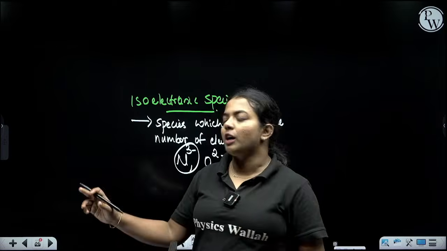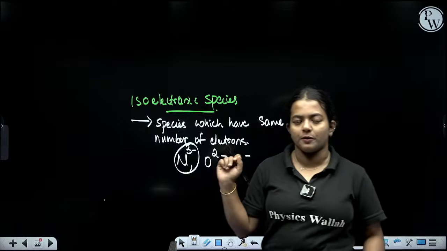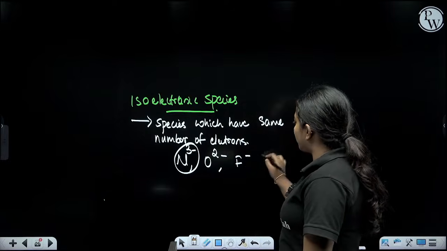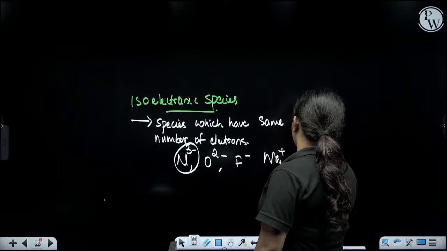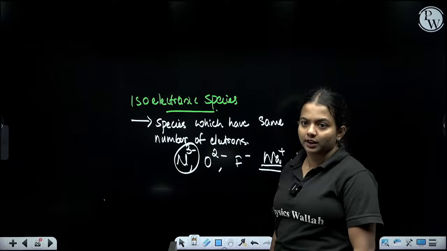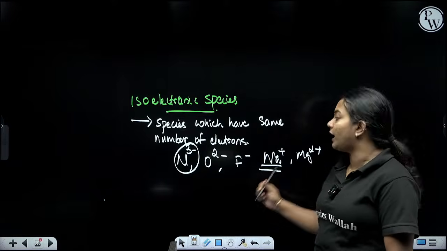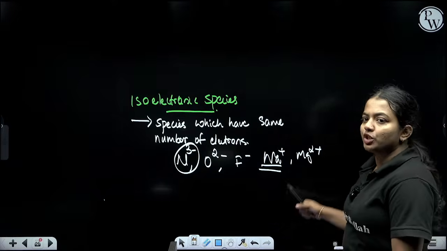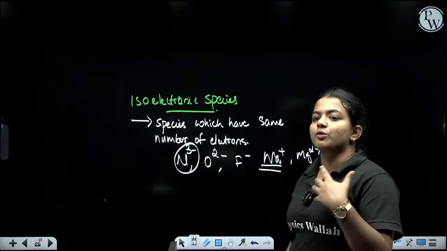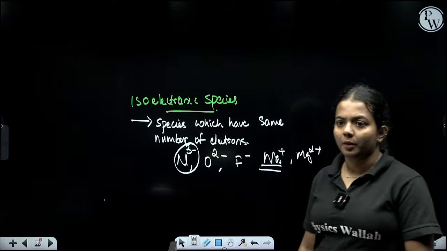Clear? So they come under the category of isoelectronic species. Clear, everyone? For example, Mg2 plus also comes under this category, or Na plus also comes under this category. Na plus has a total of 11 electrons. When it gives 1 electron, it is going to have 10 electrons. It is also an example. Mg2 plus has 12, right? When it gives 2 electrons, it is going to be 10. Clear?